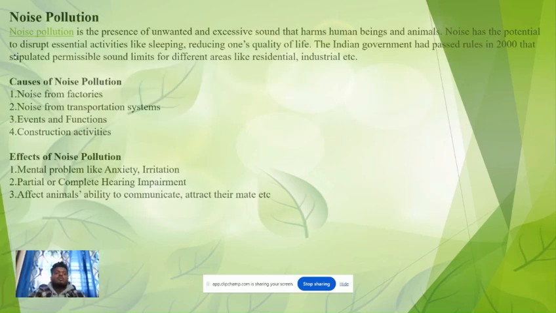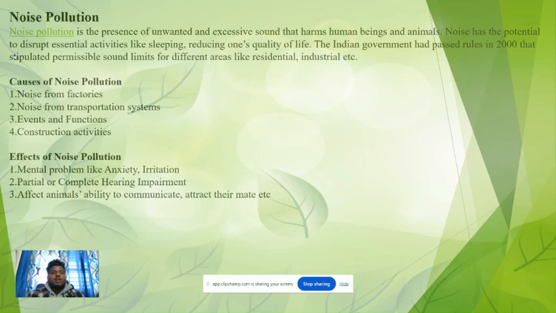Noise pollution. Noise pollution is the presence of unwanted and excessive sound that harms human beings and animals. Noise has the potential to disrupt essential activities like sleeping, reducing one's quality of life. The Indian government passed rules in 2000 that stipulated permissible sound limits for different areas like residential, industrial, etc.